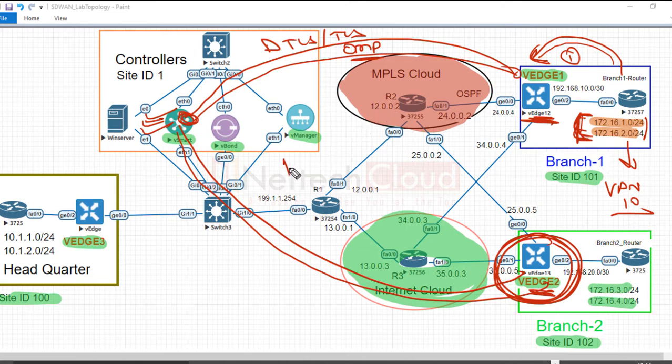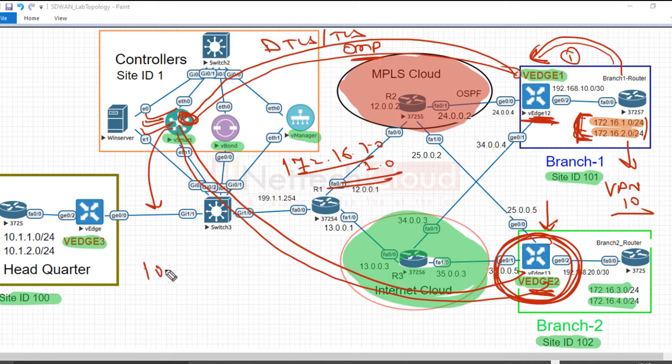Prefixes like 172.16.1.0 and 2.0 are both OMP routes. If I go here and check the OMP peering, first I will find the OMP peering with the vSmart, and the prefixes received from the vSmart will be 1.0 and 2.0 with the vSmart system IP.